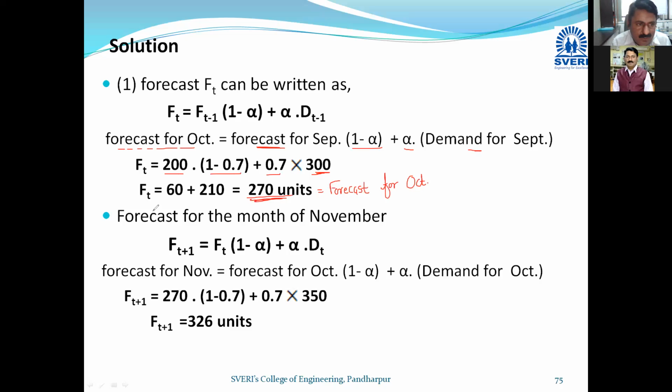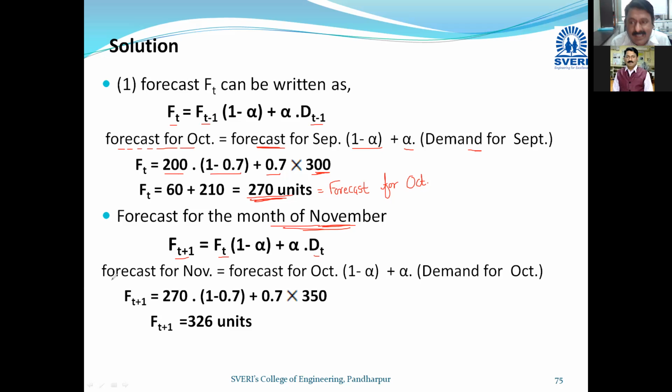So let us proceed. The next part, what is actually asked in the numerical, is for the month of November. So F(t+1) is equal to F(t). See here, this is for F(t), therefore I have mentioned here t minus 1, and here will be F(t) and here will be D(t).